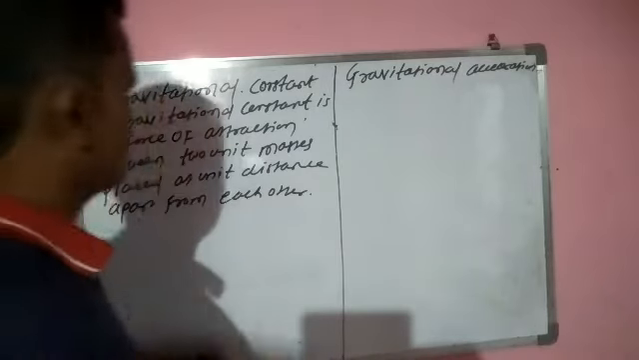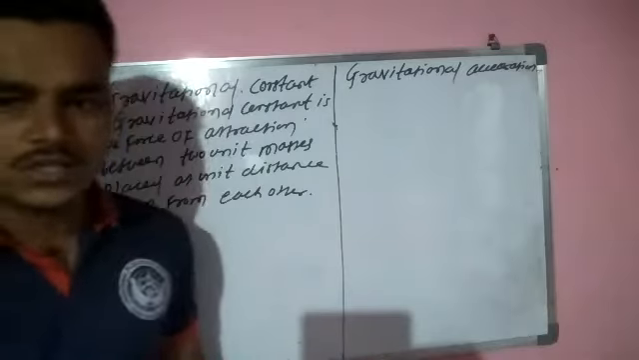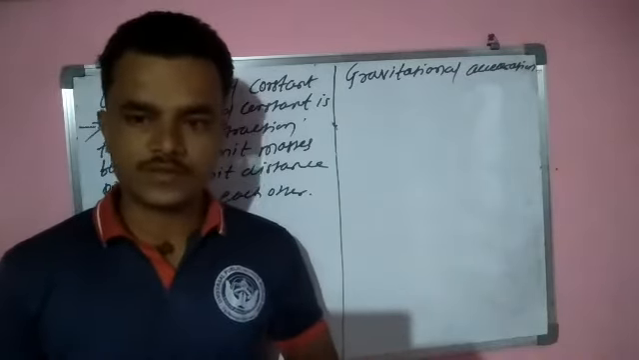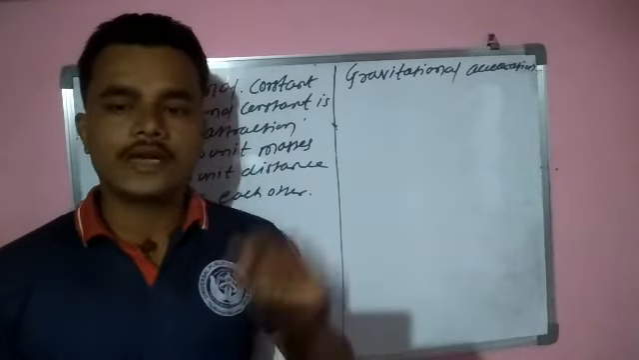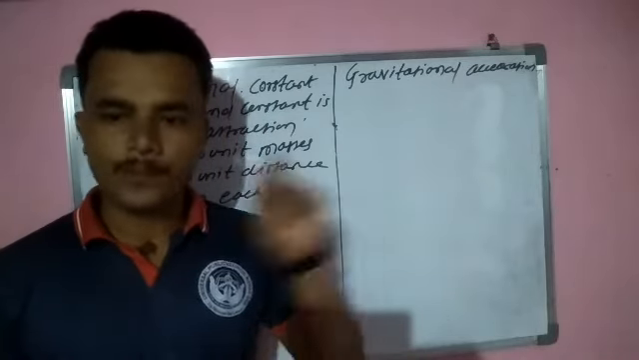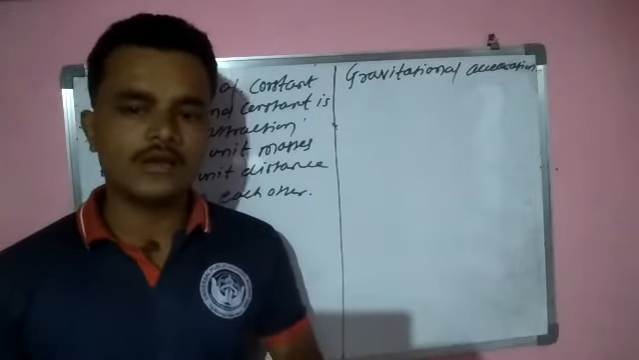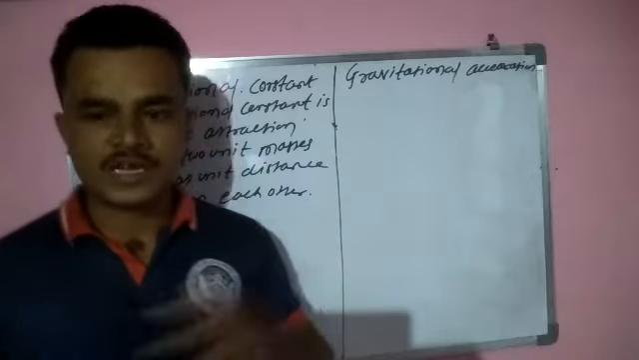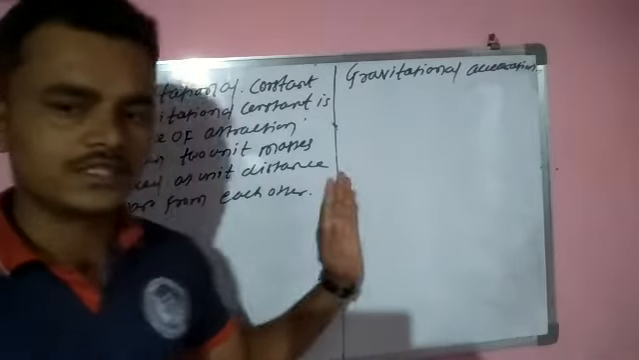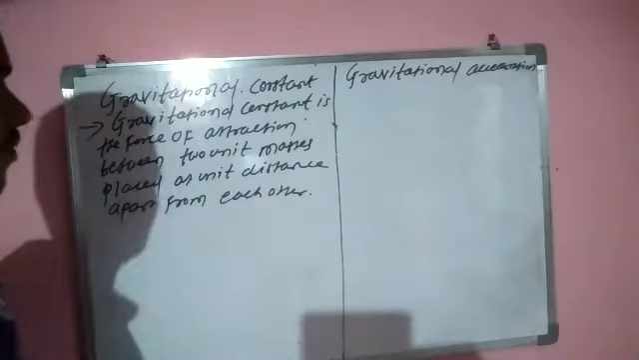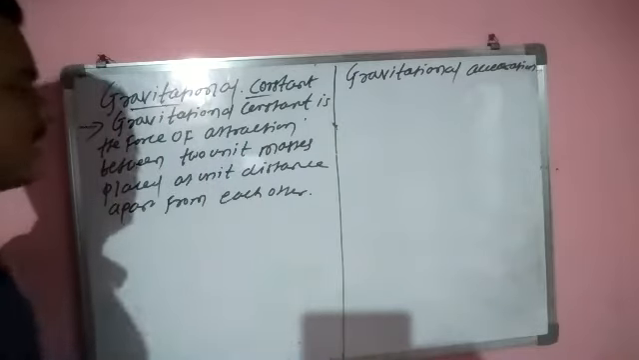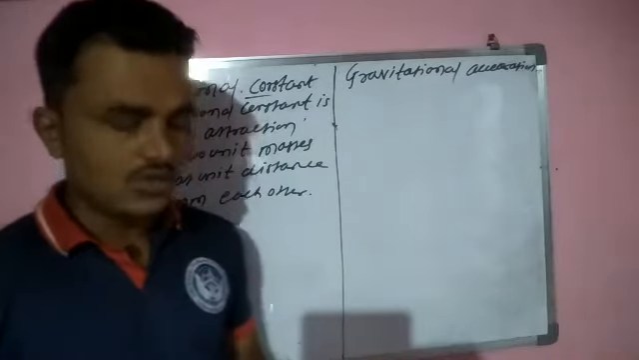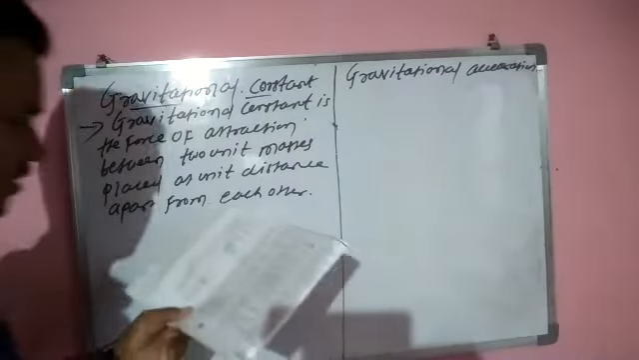So already we discussed gravitational constant. Understand? According to this theory, every object in the universe attracts every other object with a definite force, and this force is directly proportional to the product of masses of the two objects and inversely proportional to the square of the distance between them. We have already discussed this definition. First we write the definition of gravitational constant. Next, what is the definition of gravitational acceleration?